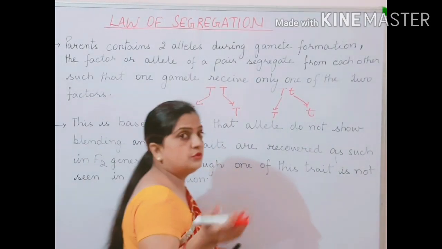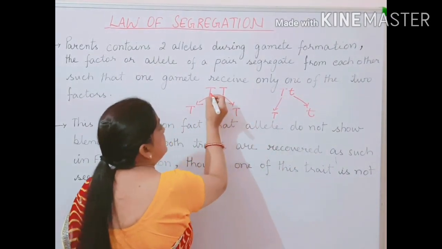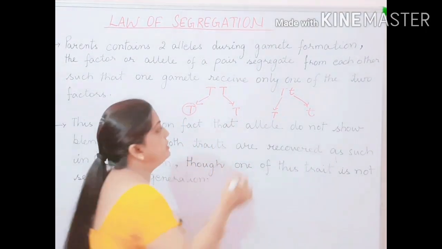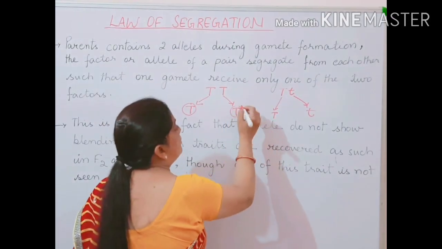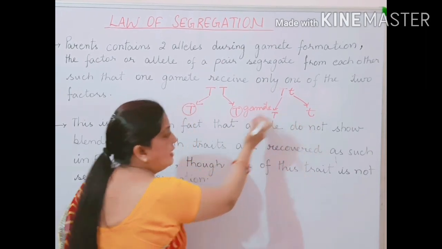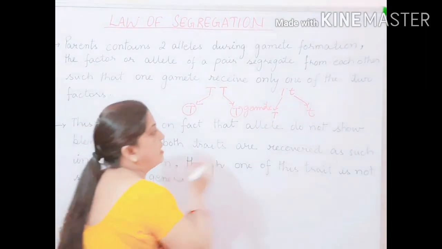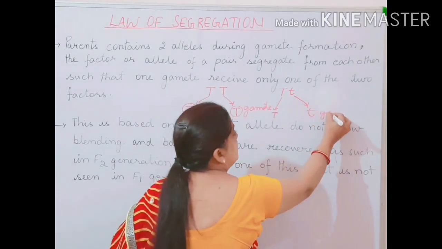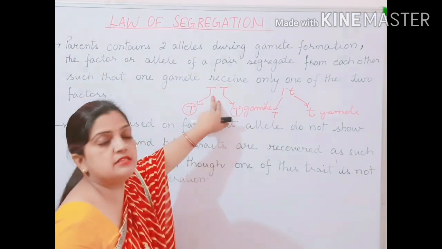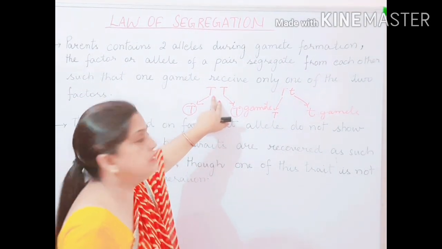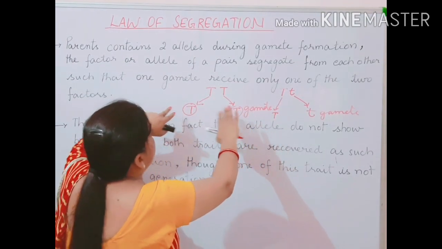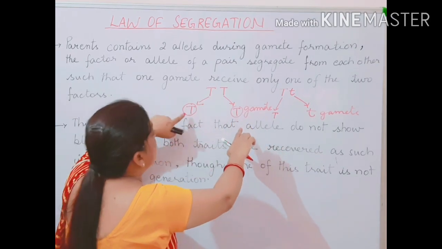Now what I want to say here is that this T will be separated and will reach another gamete, and this will be separated and will reach another gamete. This will be separated individually and received by one gamete, and this is separated and will again be individually received by another gamete. So in a pair, two alleles are there, but from those two alleles they get separated, and one gamete only receives one of the two.